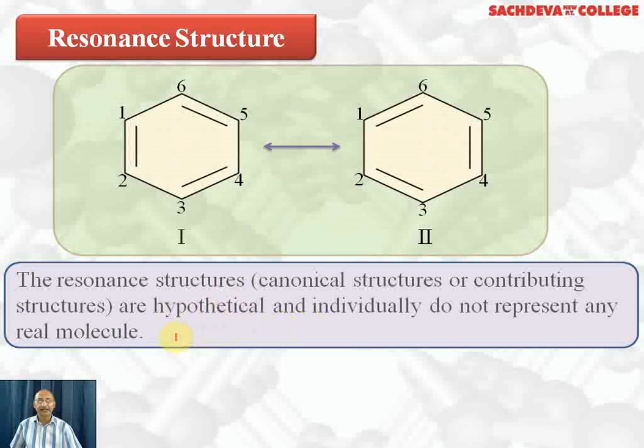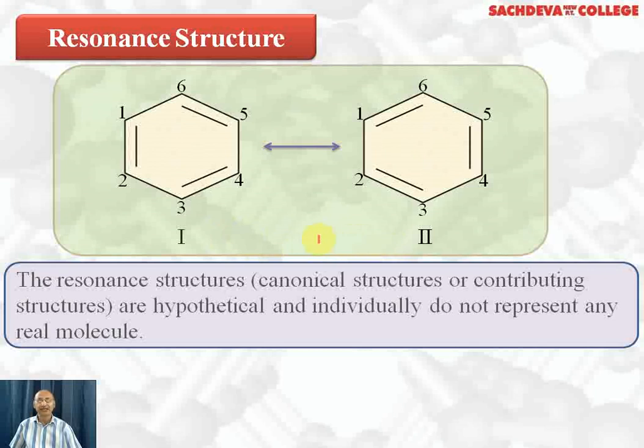Only with the help of resonating structures will we be able to explain the properties of that particular compound. So benzene is a resonance hybrid of structure 1 and 2, and that resonance hybrid has a structure in between the two, in which all the pi electrons are delocalized.